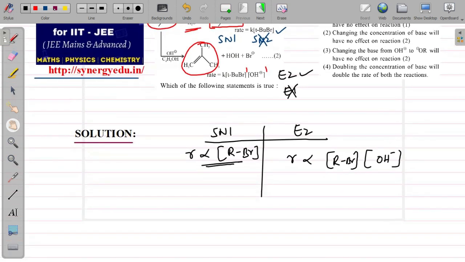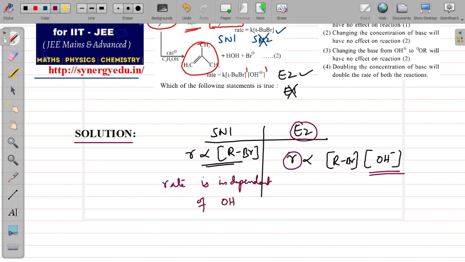Now if you look at the equations, the concentration of OH minus will impact the rate of the E2 reaction, but not the SN1 reaction. So here, the rate is independent of the concentration of the nucleophile. In the E2 reaction, the rate is dependent; the rate increases when OH minus concentration increases.